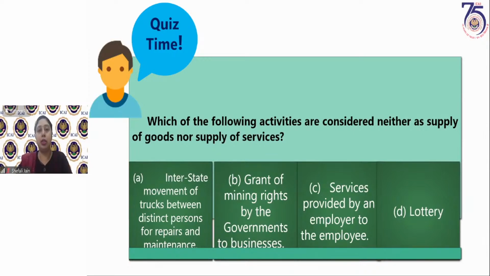Misquoting a section, circular, notification, schedule number or rule number can lead to losing the marks. So if you know them for sure, then only you should write. You should focus more on understanding the provisions and reproducing them, and that also not as it is. You can reproduce them in your own words. Only thing is that the correct meaning should come.